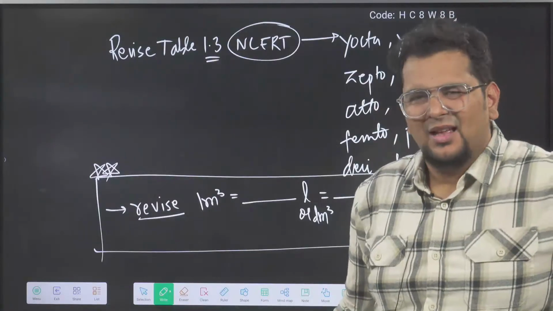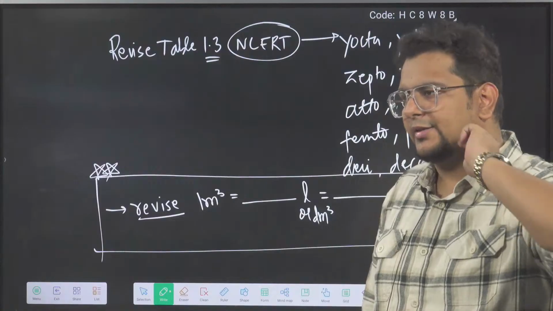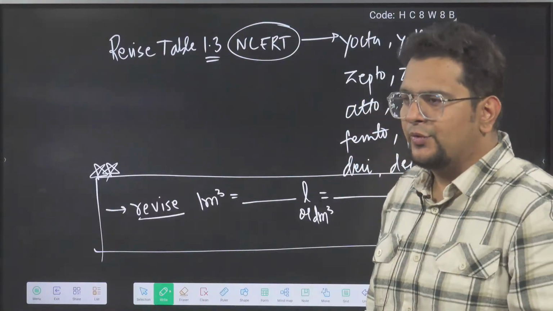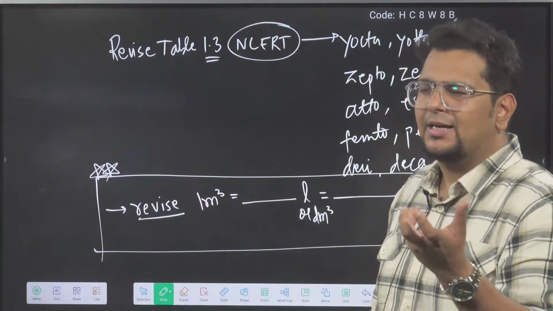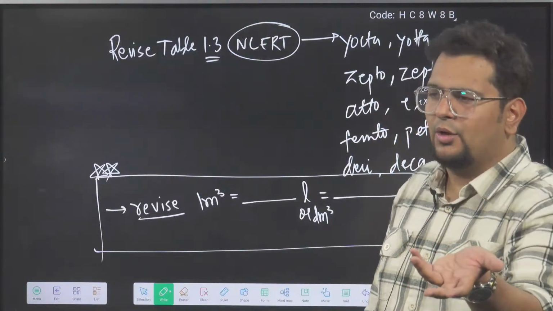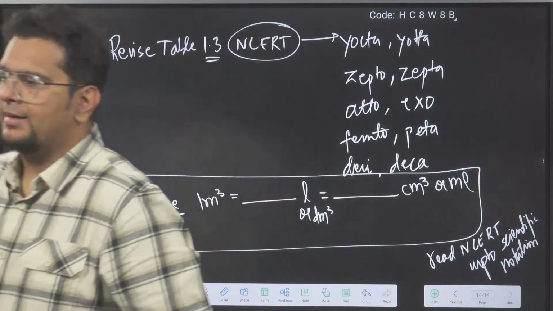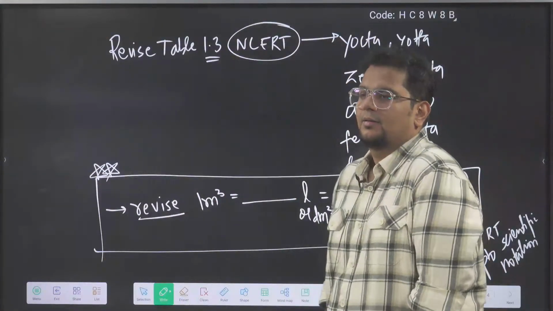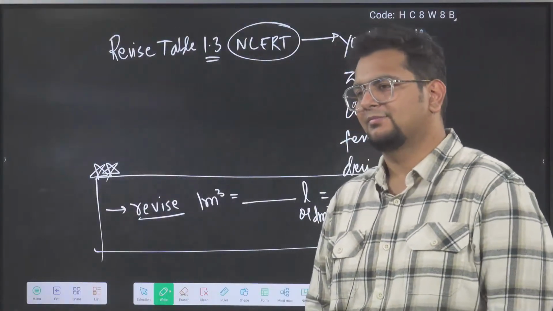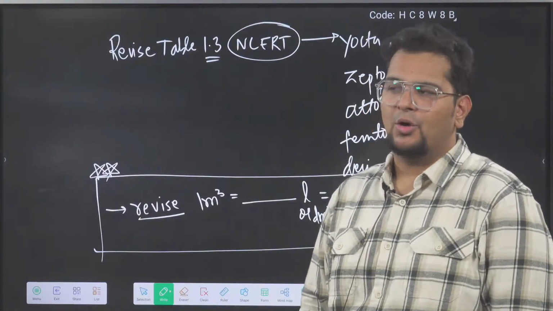Okay, one genuine thing. How many of you found today's lecture tough? Give a rating on a scale of 10. 10 means very tough, 1 means very easy. How did you find today's lecture content, easy, moderate, or tough? 1 will be very easy, 5 will be okay, 10 will be very tough. I want to see how you found it, and accordingly we will balance things out. How many times have you read NCERT? One less than infinity. Those who read, they don't count, and those who count, they never read.